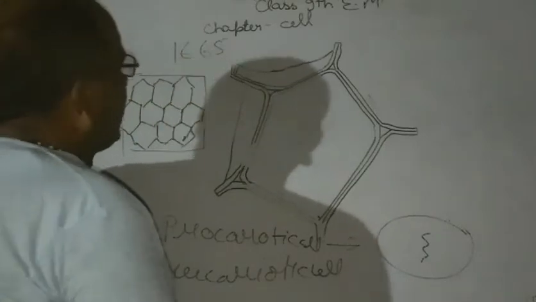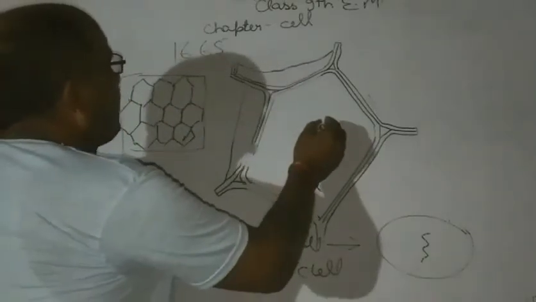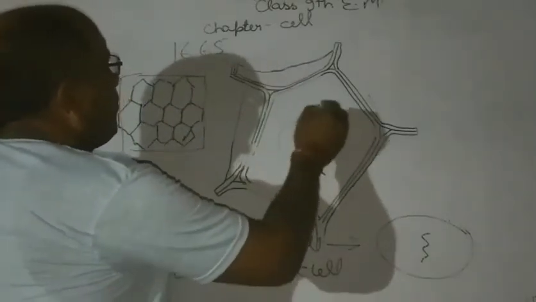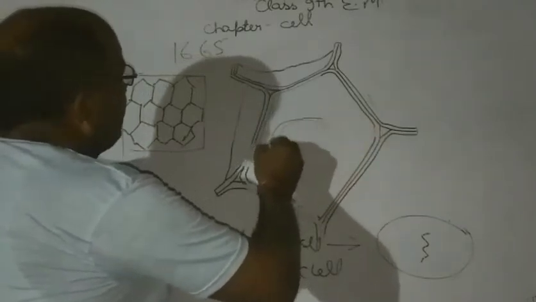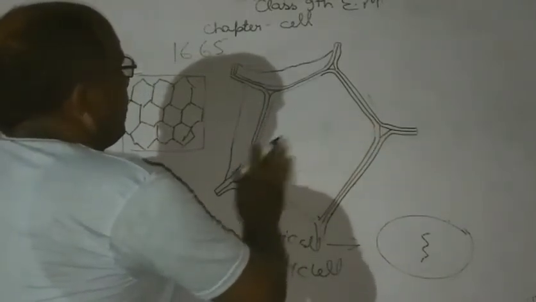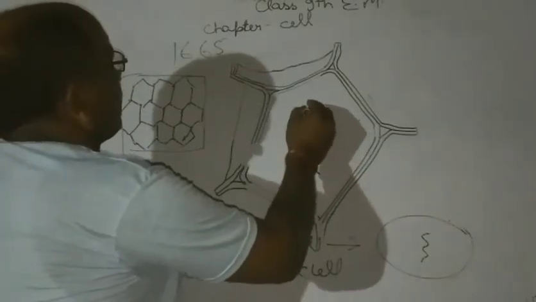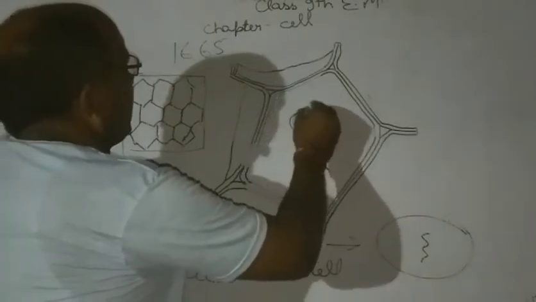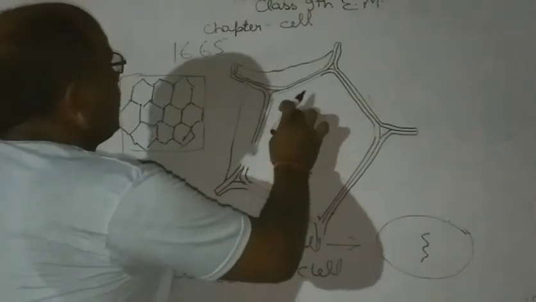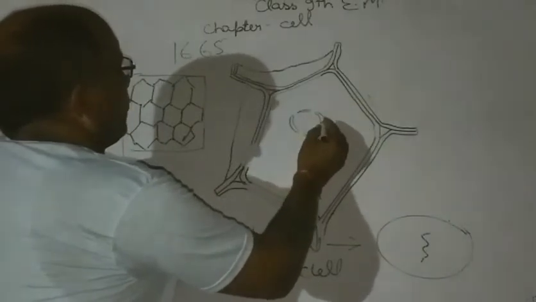Then the eukaryotic cell means developed cell. The cell which has a nuclear membrane or true nucleus is known as the eukaryotic cell.